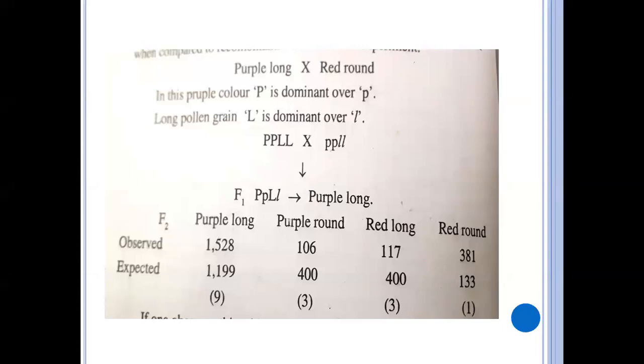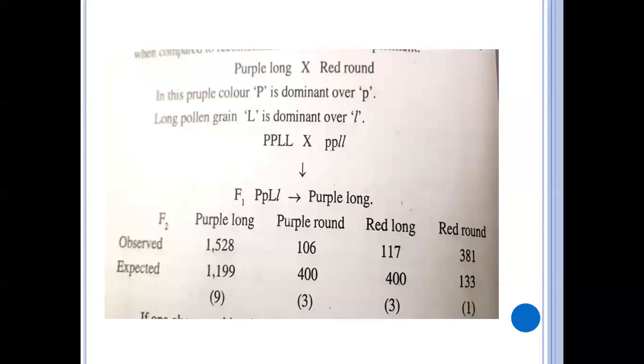The parental characters were coming in much greater number than the recombinants. That's why the ratio was modified. The genes are linked, and the linked genes are inherited to the next generation. That's why they got the parental characters more than the recombinants.